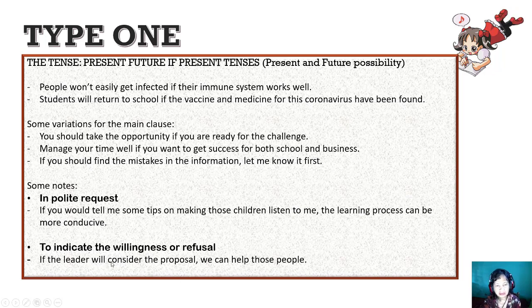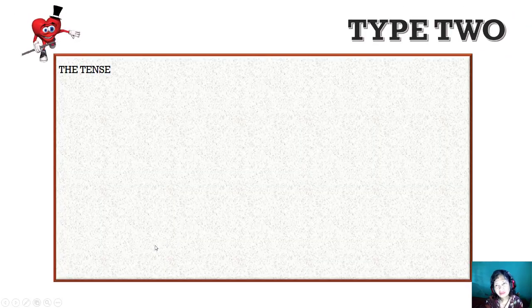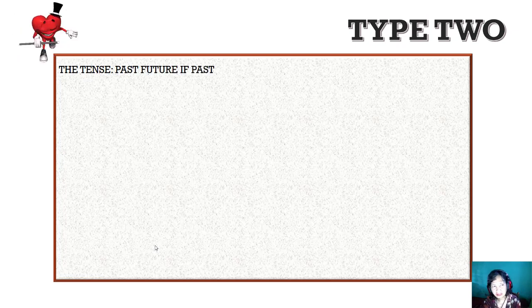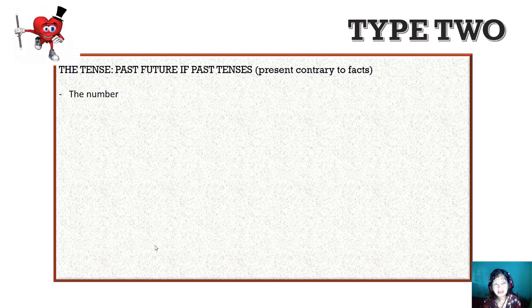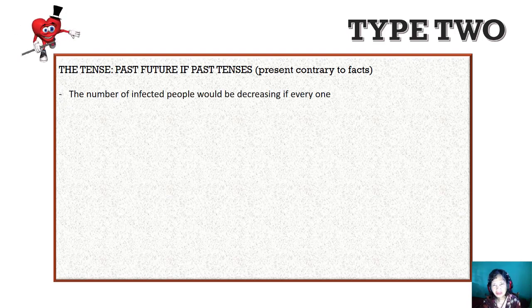If the leader will consider the proposal, we can help those people. There is an expectation about the leader's consideration of the proposal. Okay, now we go on to the second type. The tense for the main clause is past future and the subclause is past. And it shows present contrary to facts.